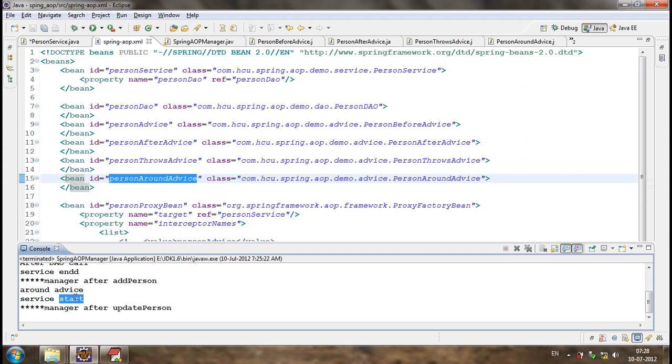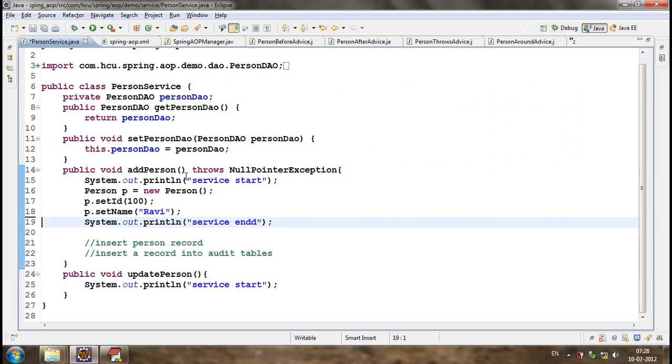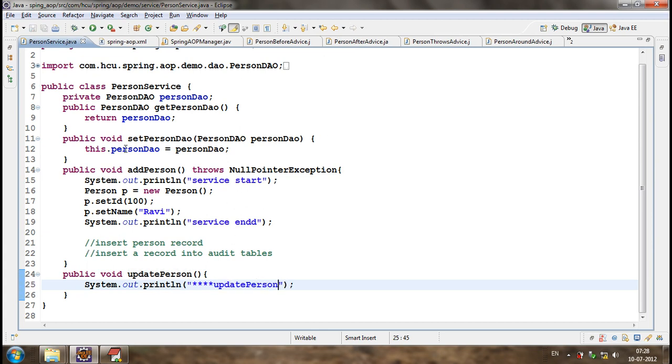What I am asking is whether before advice, after advice, throws advice or around advice are applied for all the methods of the service class, or only a specific method. You see here, update person.